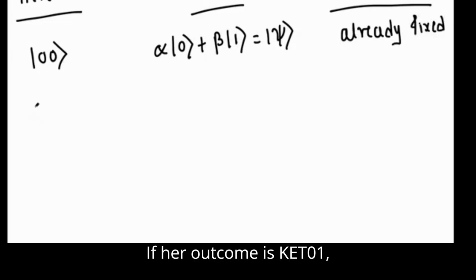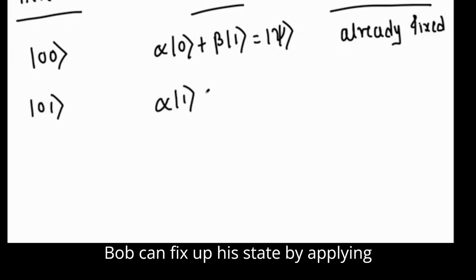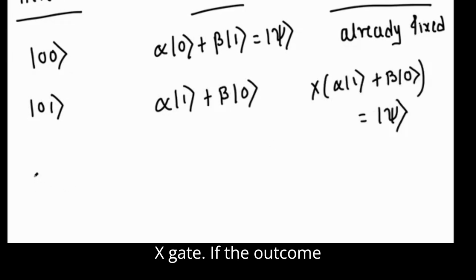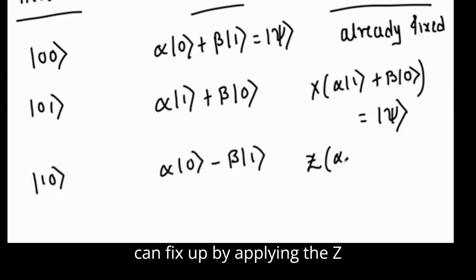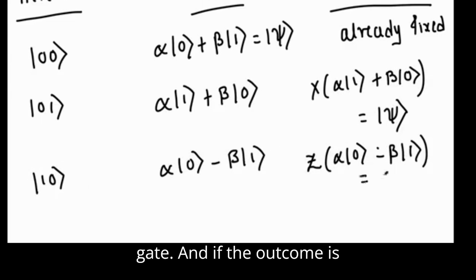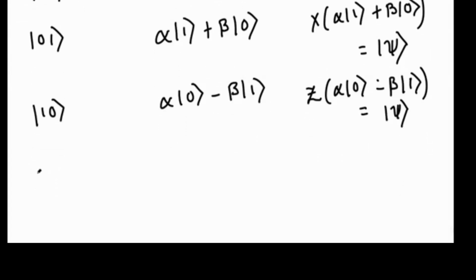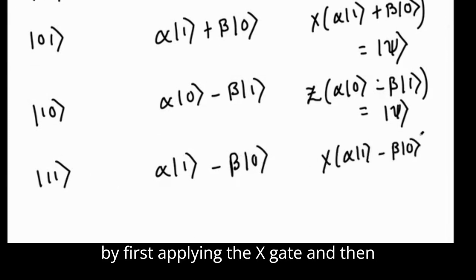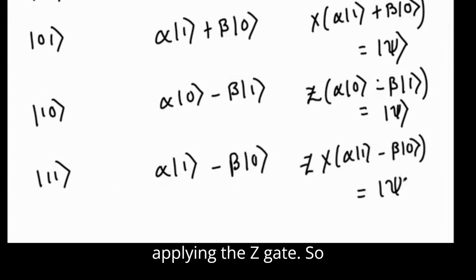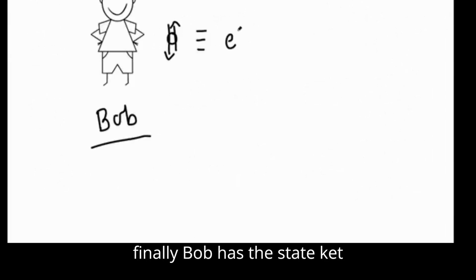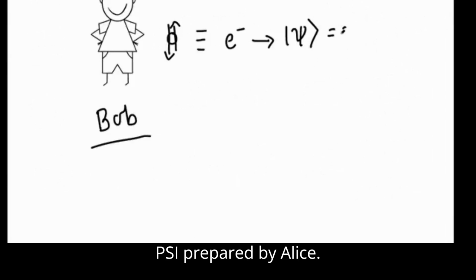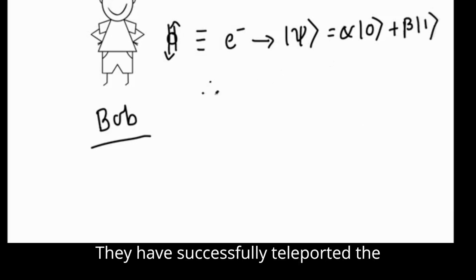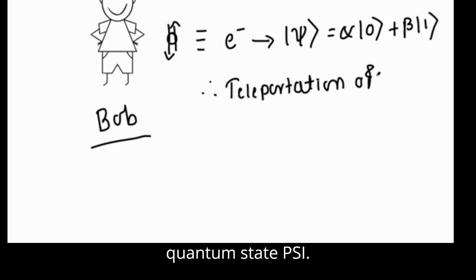If her outcome is ket 01, Bob can fix up his state by applying the X gate. If the outcome is ket 10, Bob can fix up by applying the Z gate. And if the outcome is ket 11, Bob can fix up by first applying the X gate and then applying the Z gate. So finally, Bob has the state ket psi prepared by Alice. They have successfully teleported the quantum state psi.